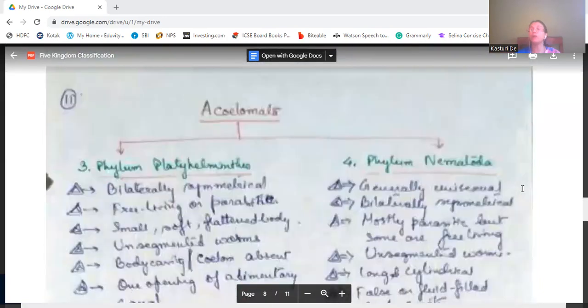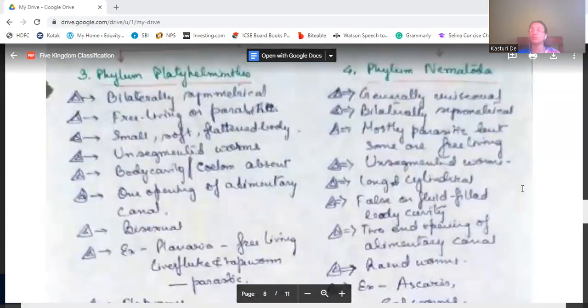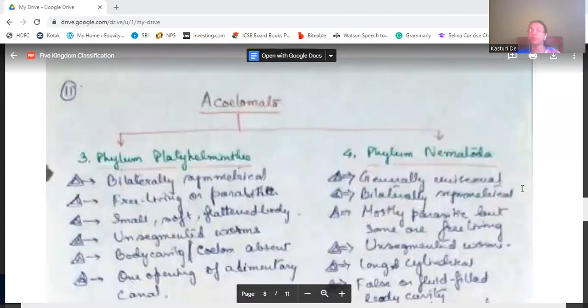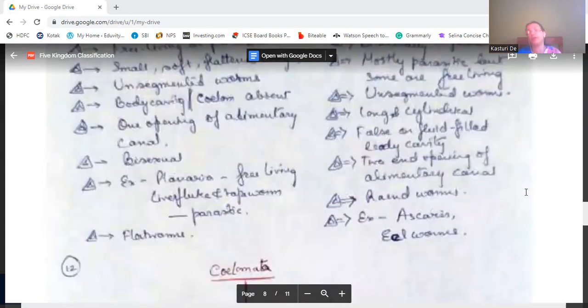Now we come to Nematoda. Nematoda are also known as roundworms. Generally, they are unisexual, but they are also bilaterally symmetrical. Mostly they are parasitic, but some are free living also. They are also unsegmented worms. They are long and cylindrical. They have a false or fluid-filled body cavity.